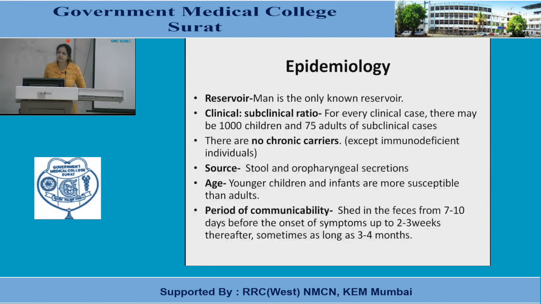So the reservoir is man. The clinical to subclinical ratio is: if there is 1 case, then there are 1,000 subclinical cases in children and 75 in adults. There are no chronic carriers. Stool and oropharyngeal secretions are the source of infection. Younger children and infants are more susceptible than adults. The period of communicability is shedding in feces from 7 to 10 days before the onset of symptoms up to 2 to 3 weeks thereafter, sometimes as long as 3 to 4 months.